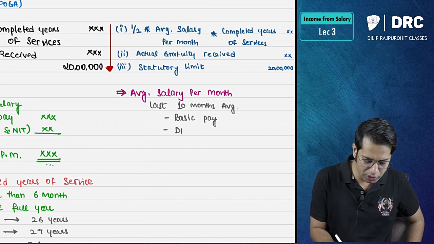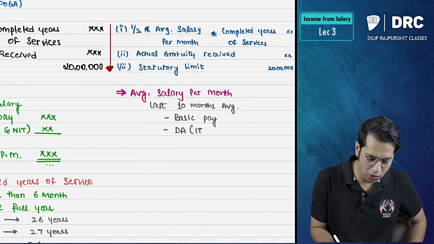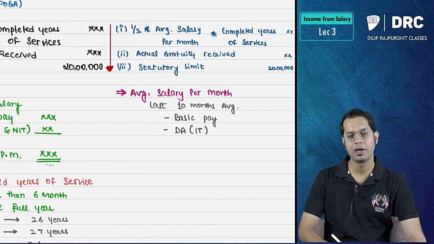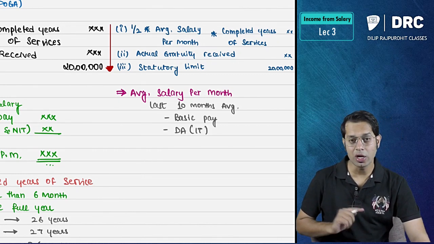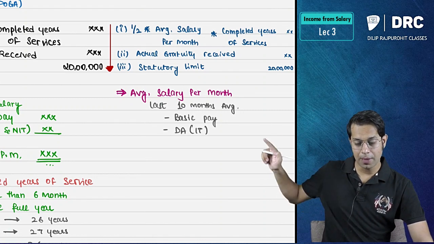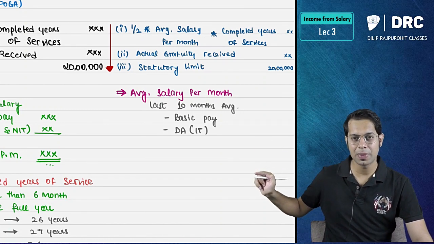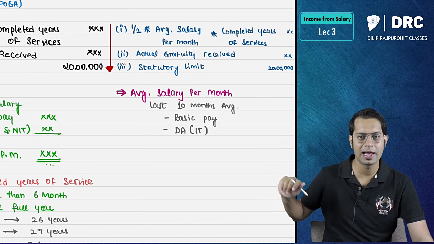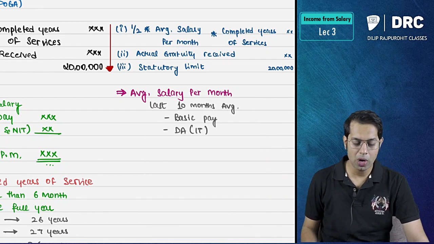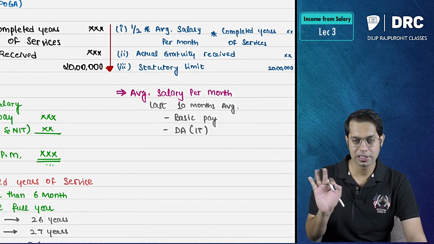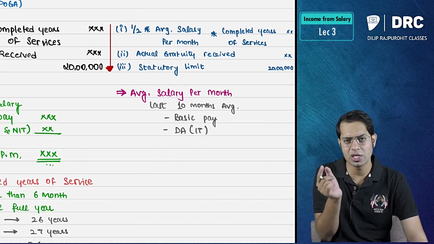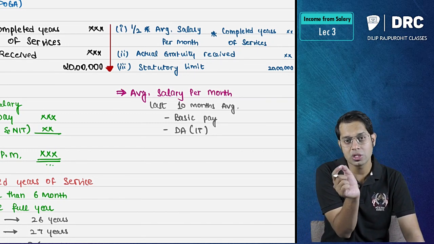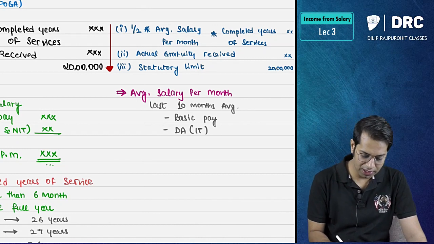Point number 2, I should take dearness allowance forming part of retirement benefit. Meaning, I should not take full dearness allowance in the computation of average salary per month for a non-POGA employee. I should take only that dearness allowance which is forming part of retirement benefit.